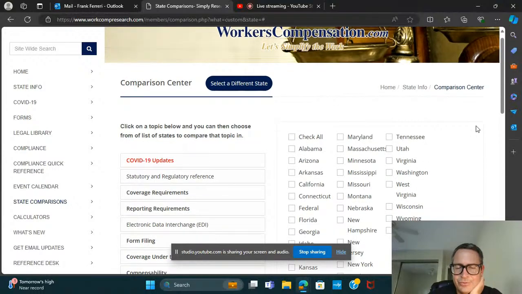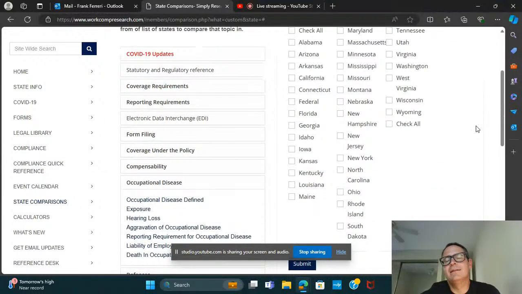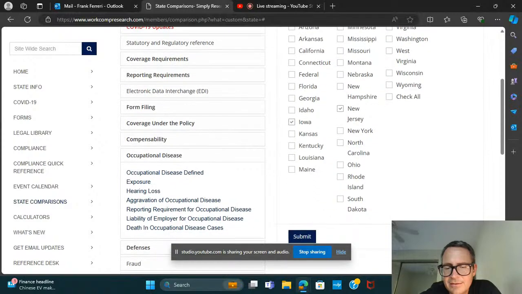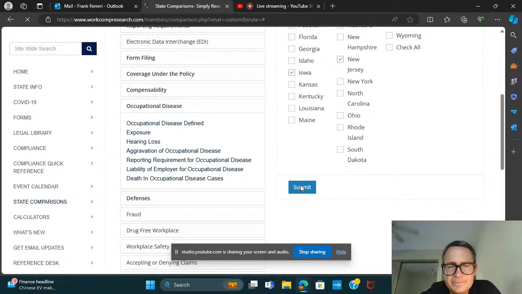So you want to know what a couple different states have. Let's say we decide we want to know what Maryland has on it, what New Jersey has, and maybe, I don't know, let's just pick another state here. Iowa, right? All right, so we get our states going.